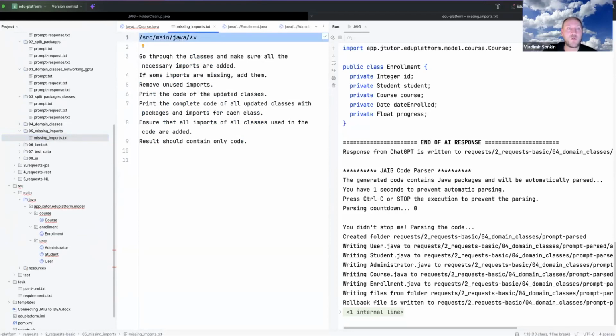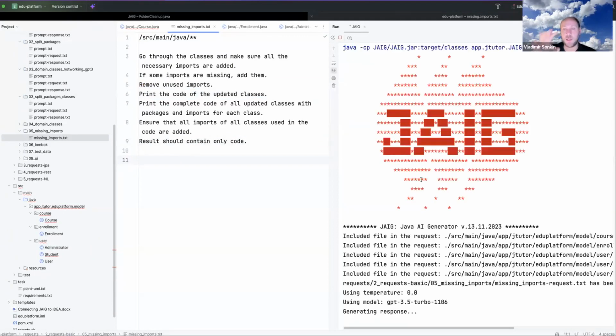Please take all the files in the src main Java folder. For now, we have only the model, and check all the imports. Go through the classes and make sure all the necessary imports are added. If some imports are missing, add them. Remove unused imports. Print the code of updated classes. The result should contain only code. Okay, I will generate it, and it will recheck all the imports.